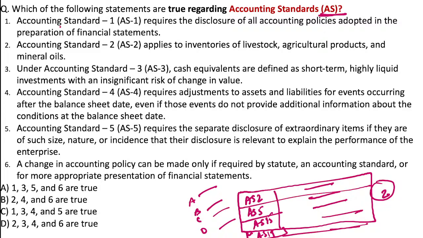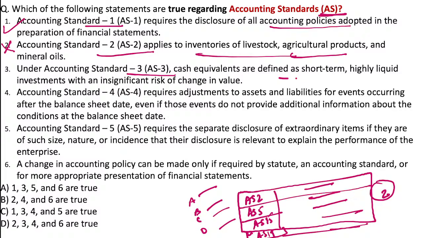So when it comes to first accounting standard 1, आपका disclosure of all accounting policies, preparation in the financial statement. तो first statement is 100% true. Second statement आपका when it comes to accounting standard 2, which apply to inventories of life, no, accounting standard 2 does not apply to inventories of livestock, agriculture product, and this, so this is wrong. Third, accounting standard 3, cash equivalents are defined as short term high liquid investments with a significant risk of change in value. That is true.